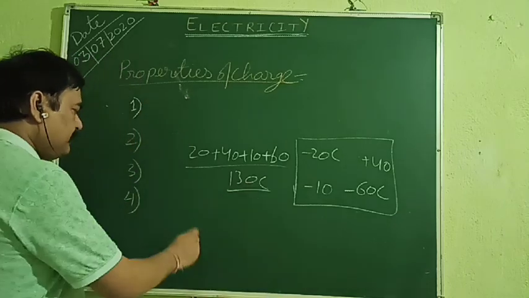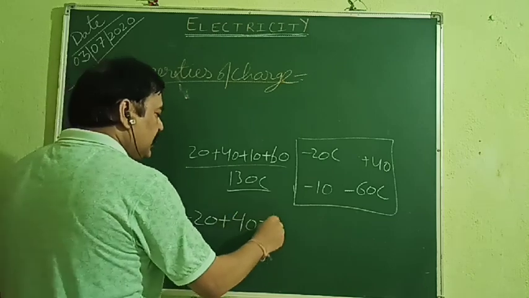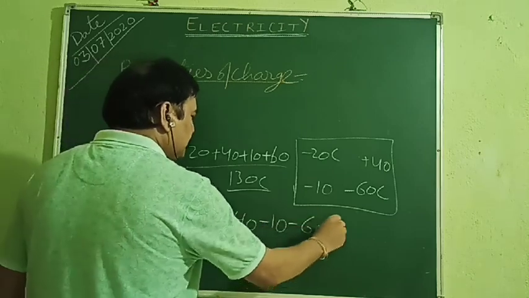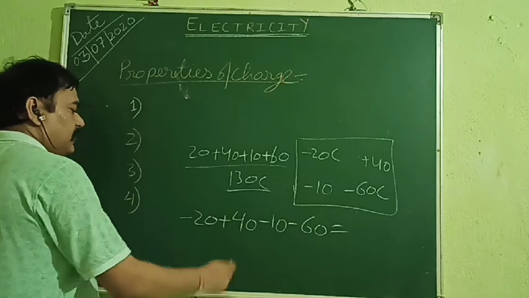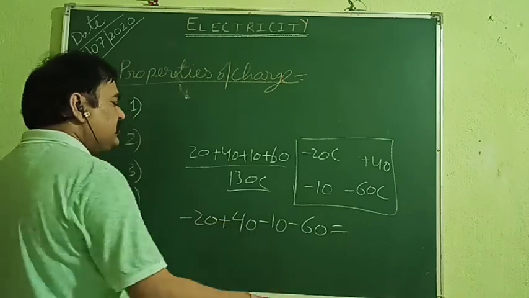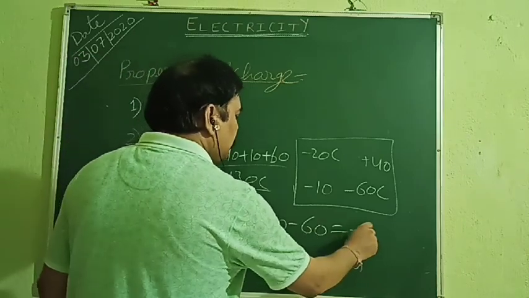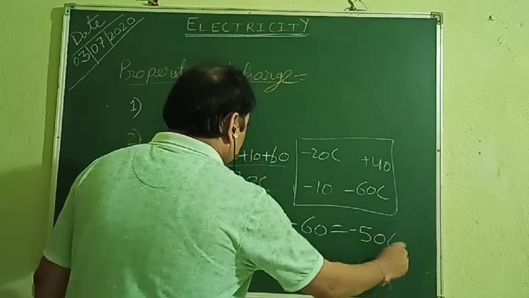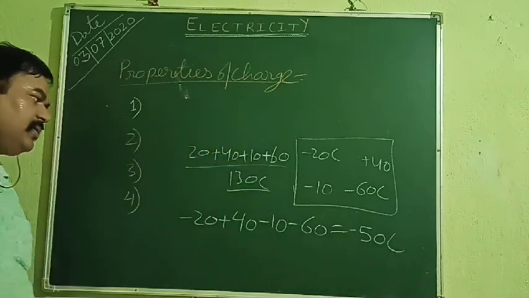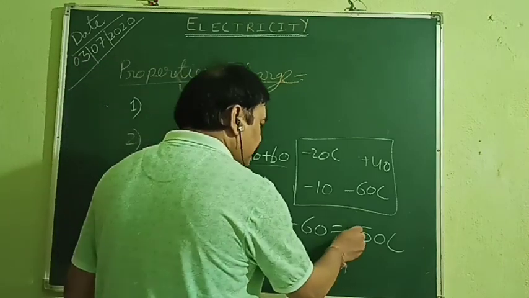There is another type of sum: minus 20 plus 40 minus 10 minus 60. What will you get? Minus 20 plus 40 is plus 20. Plus 20 minus 10 is plus 10. Plus 10 minus 60 is minus 50. So minus 50 coulomb charge we are getting here.